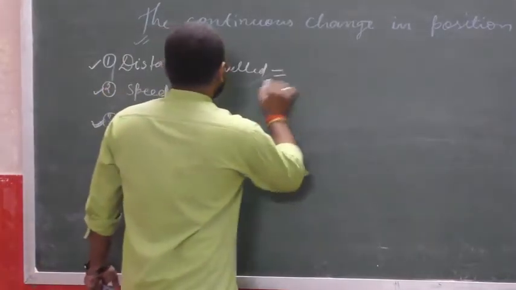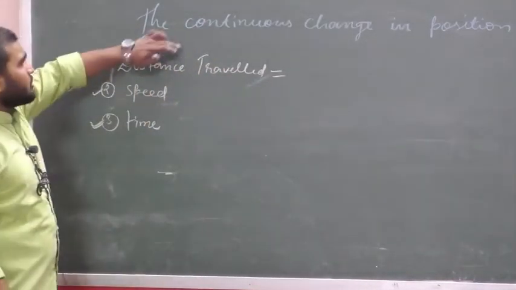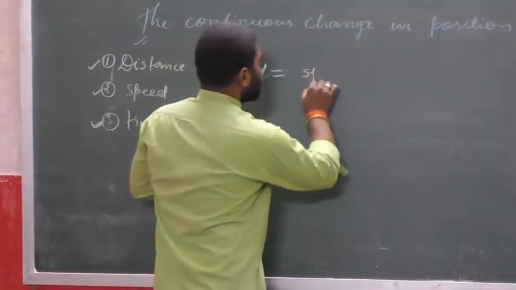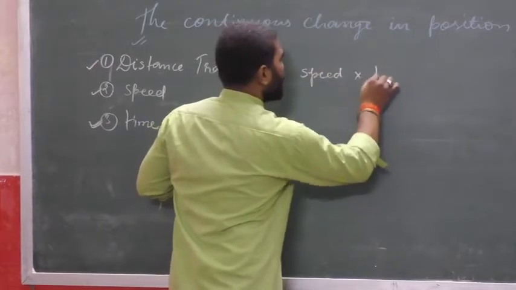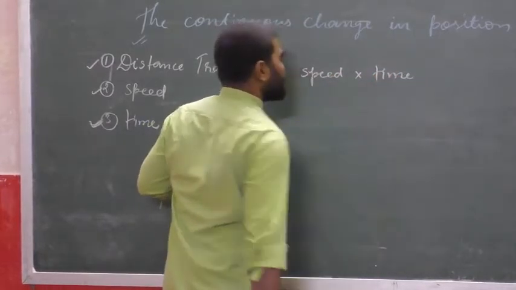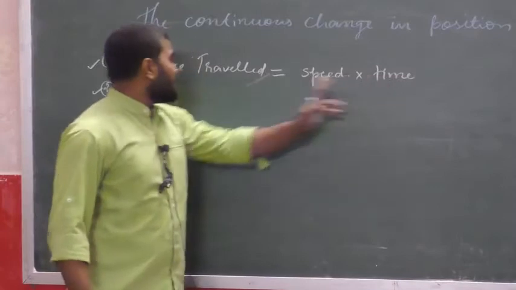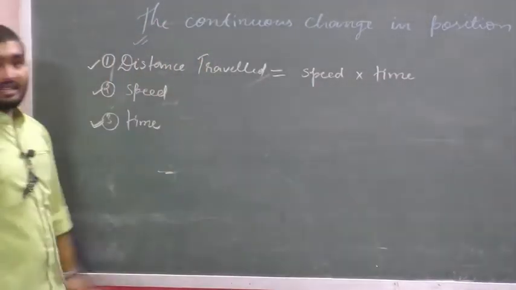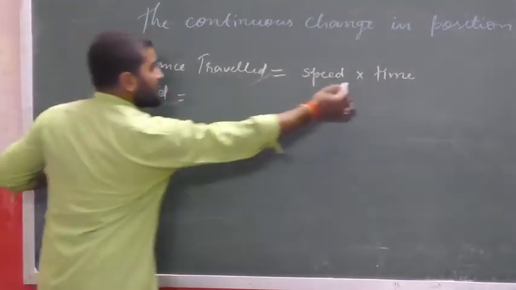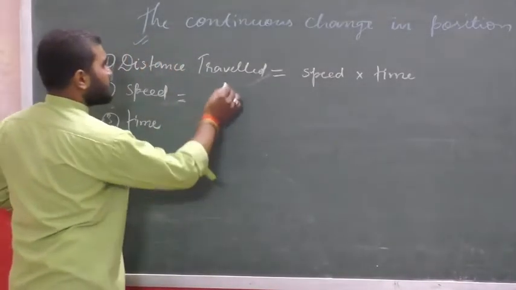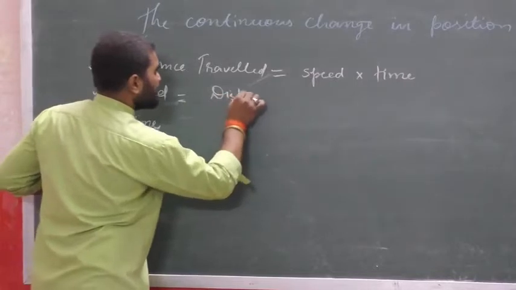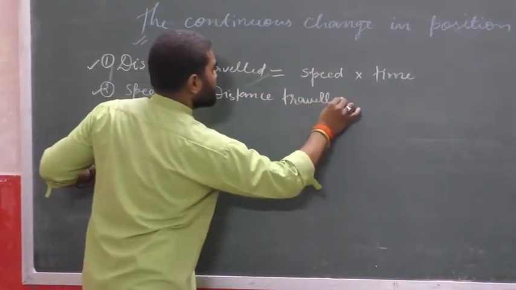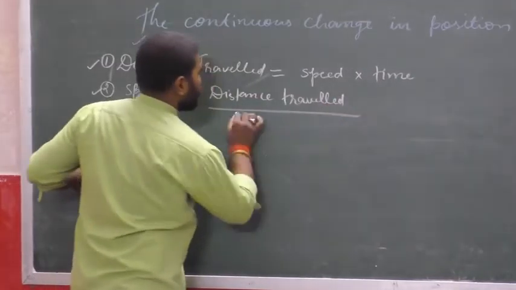Now some formulas related to motion. First one is distance traveled. Distance traveled is equal to speed into time. In another way we can say the product of speed and time is also called distance traveled. From this formula we can find speed is equal to distance traveled upon time taken.